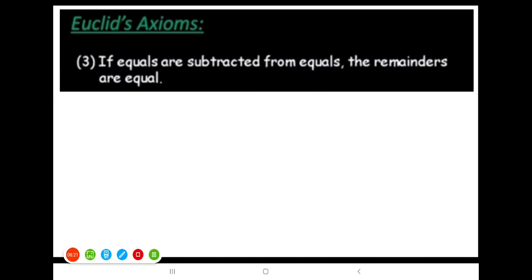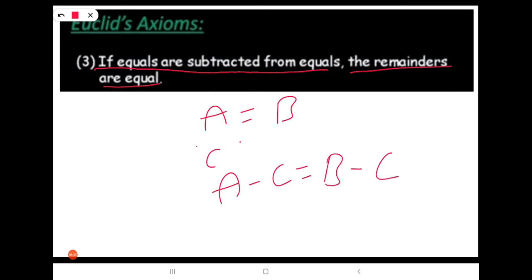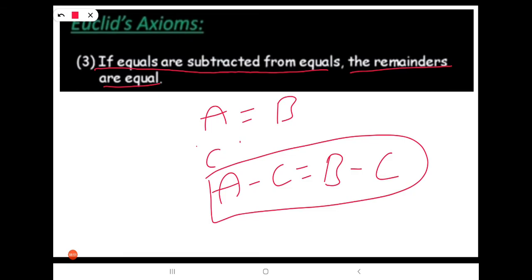Next, third axiom. If equals are subtracted from equals, the remainders are equal. So look here, previously we have seen A equals B. Suppose I am subtracting C from both A and B, it becomes A minus C equals B minus C. The result is also equal to one another.